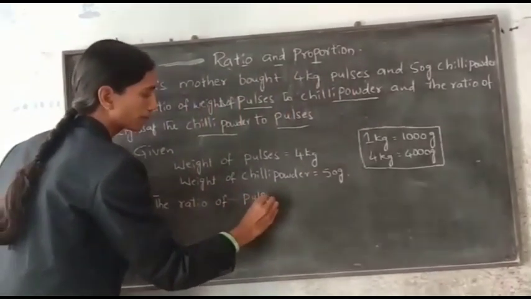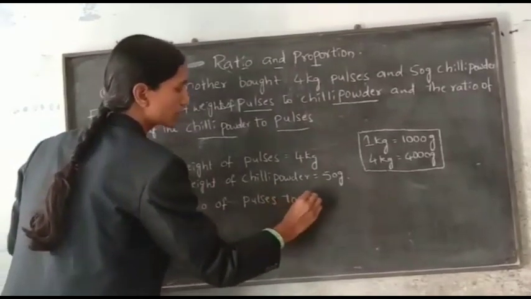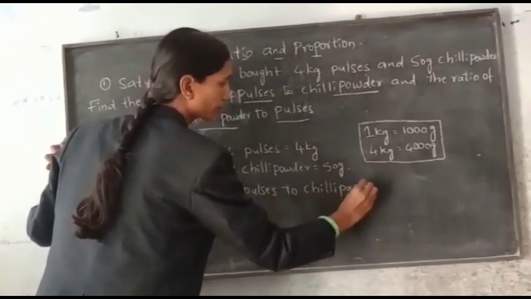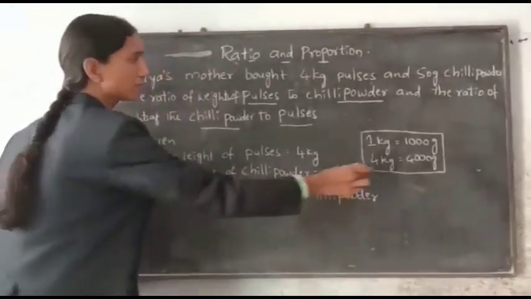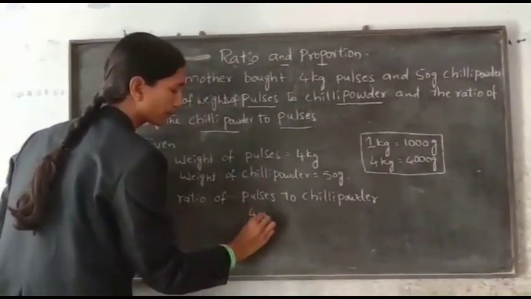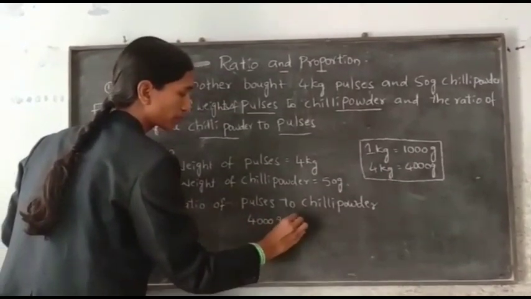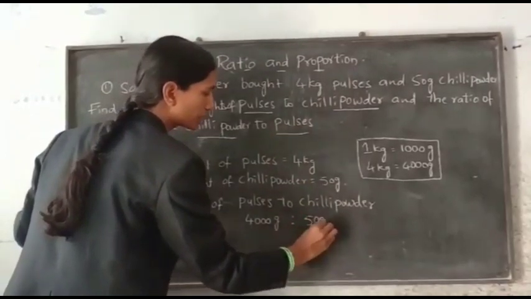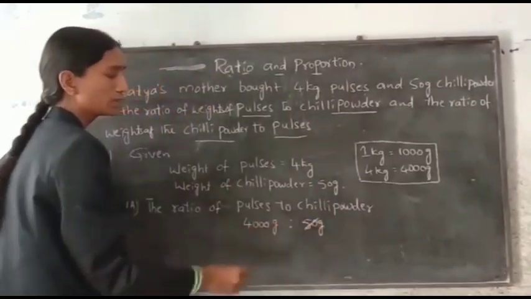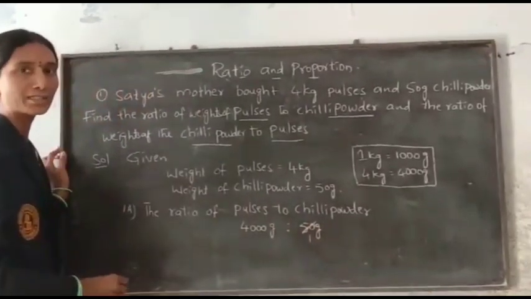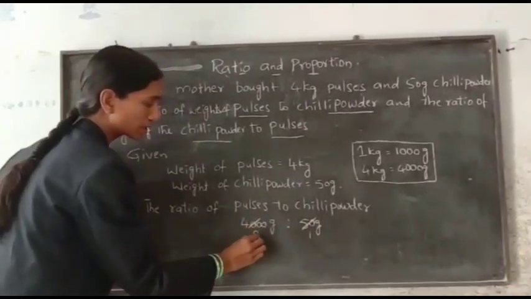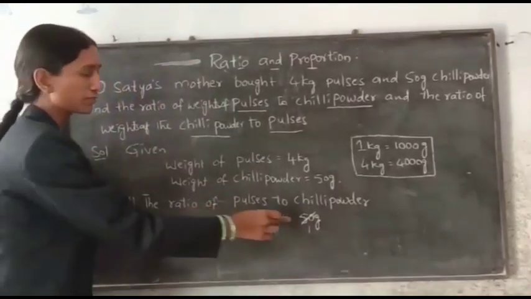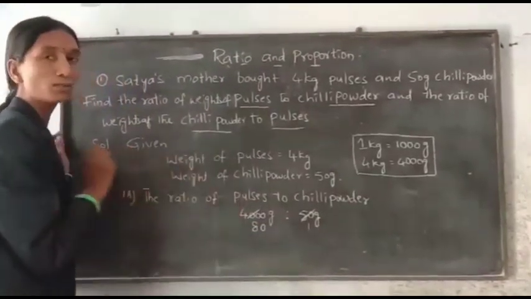Pulses 4000 grams to chili powder 50 grams. Now cancel: 50 ones are 50, 50 eighties are 4000. So the ratio is 80 is to 1.